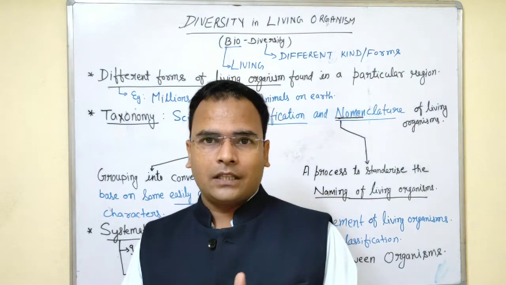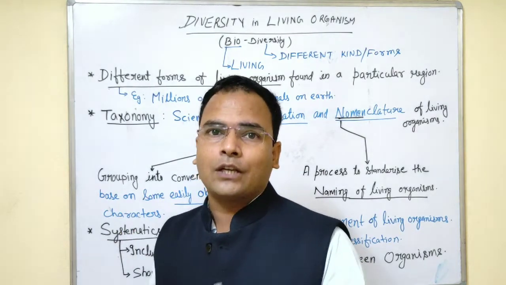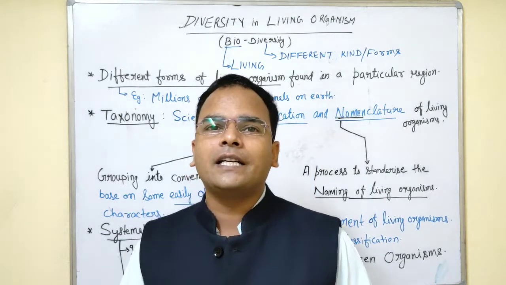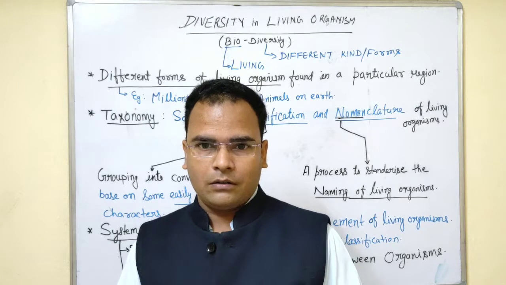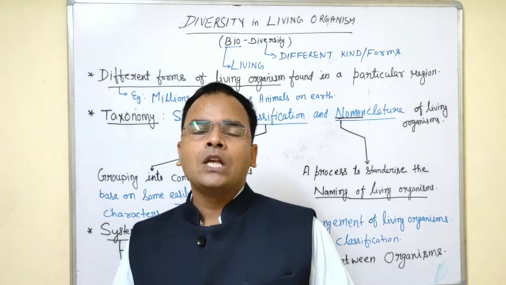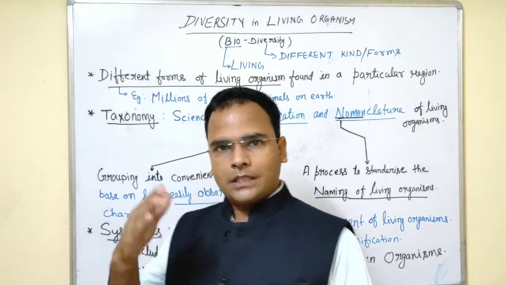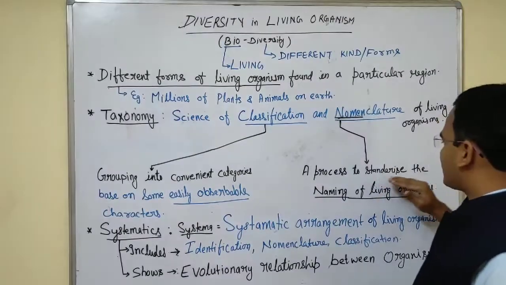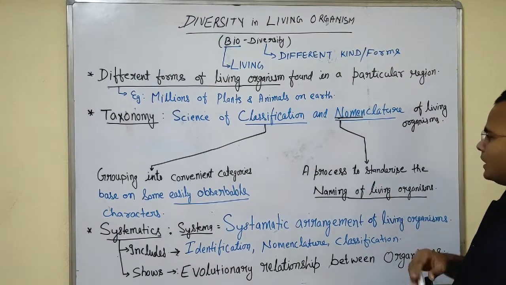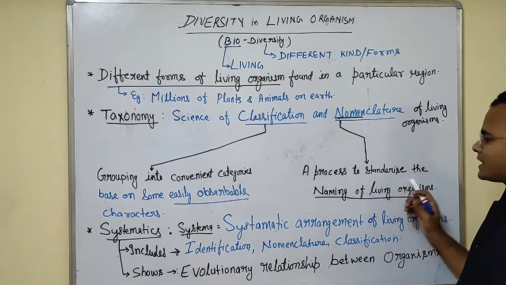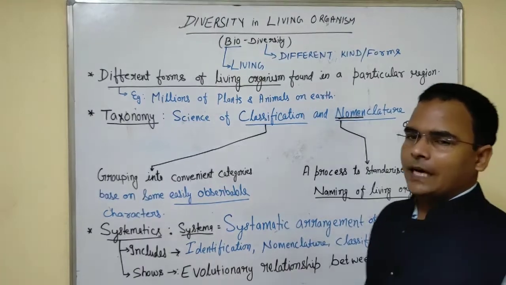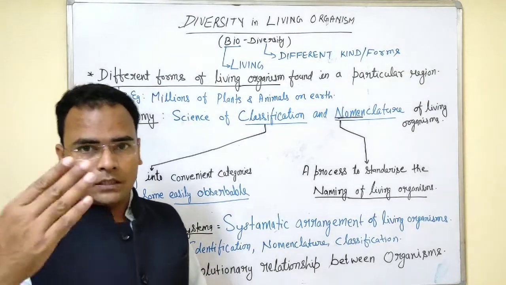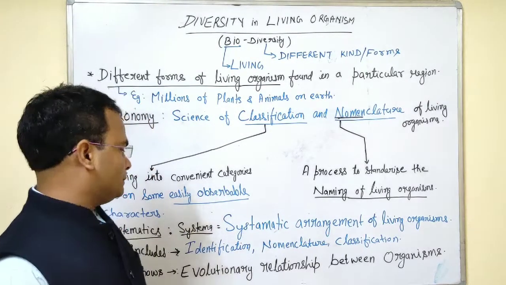Similarly, other organisms also have been given names, like Mr. X, Mr. Y, Mr. Z. These are the identification of particular types of organisms. So nomenclature is a process of standardizing the naming of living organisms. We have to give a particular name, and for that also a system is there. We will come to that.